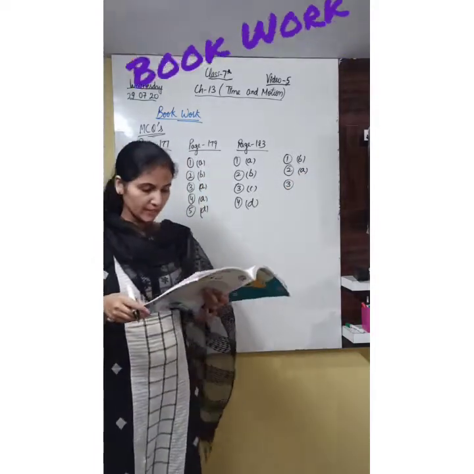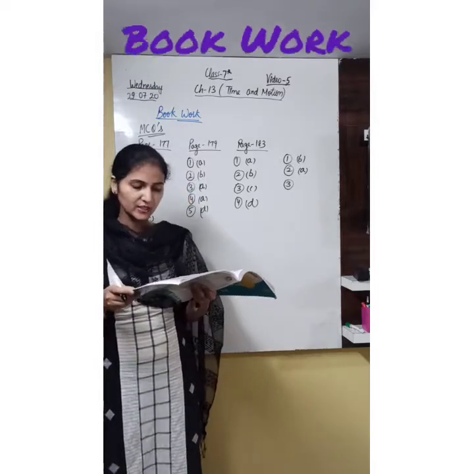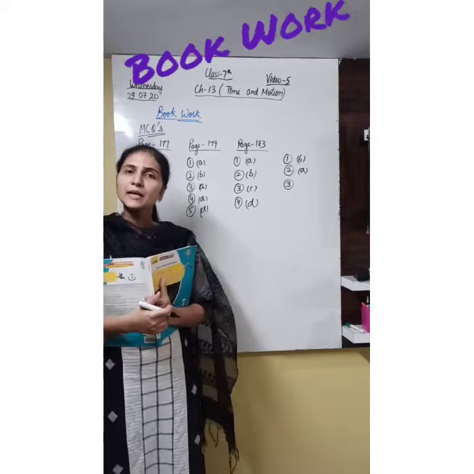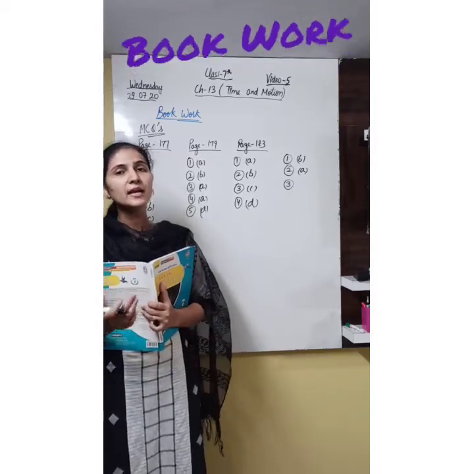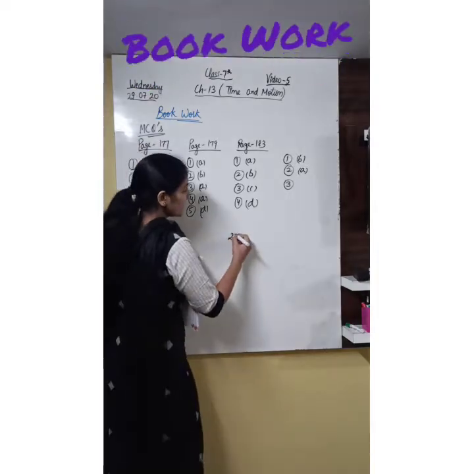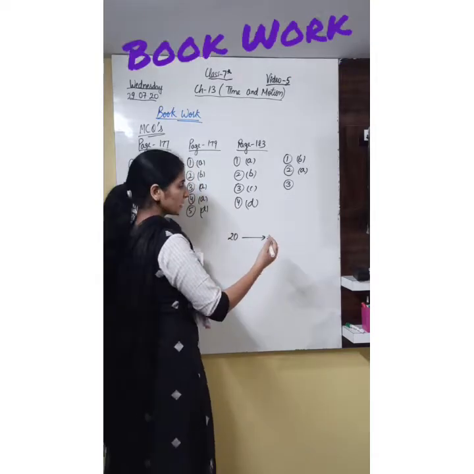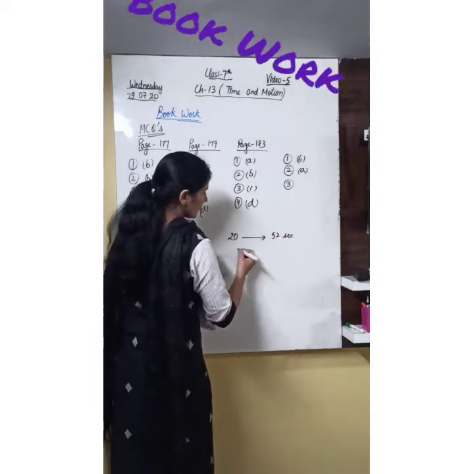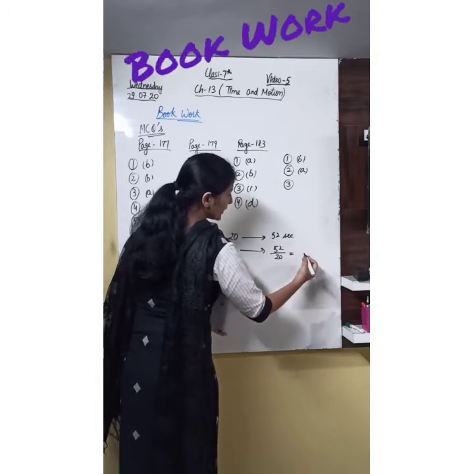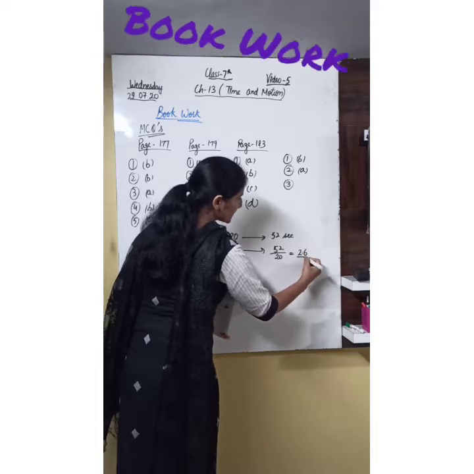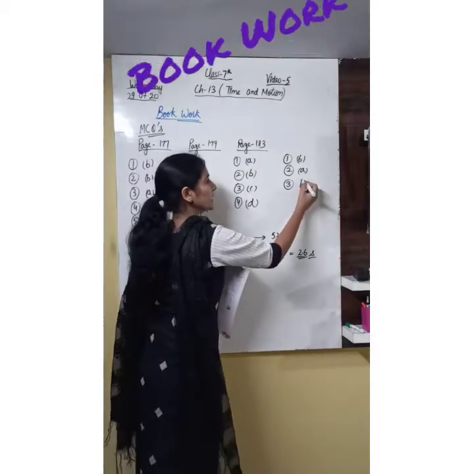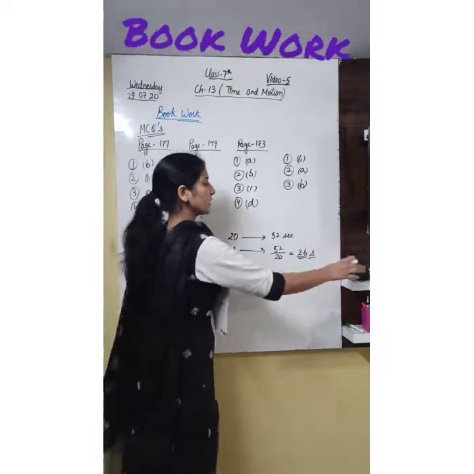And the last question is, the time taken for 20 oscillations is 52 seconds. The time period of this pendulum is. Time period of this pendulum means how much time it is taking for one complete oscillation. So how can we calculate? 20 oscillations are completed in 52 seconds. One will be completed in 52 divided by 20. So it will be approximately 2.6 second. So yes, it's 2.6 second. It's B. So like this we can find out the answer.